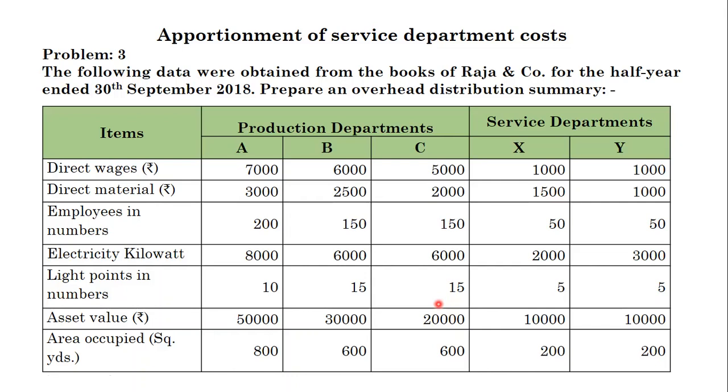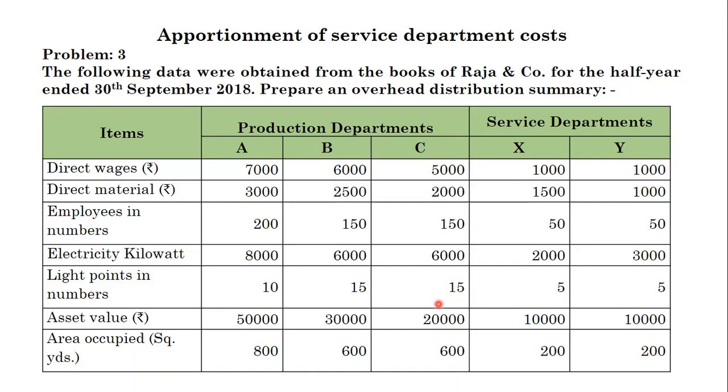Let me read the problem. The following data were obtained from the books of Raja & Co. for the half year ended 30th September 2018. They are asking to prepare an overhead distribution summary. Items have been given one by one. First one, direct wages. There are three production departments, A, B, and C, and there are two service departments, X and Y.